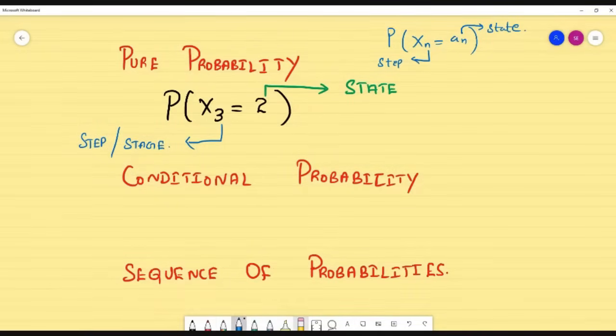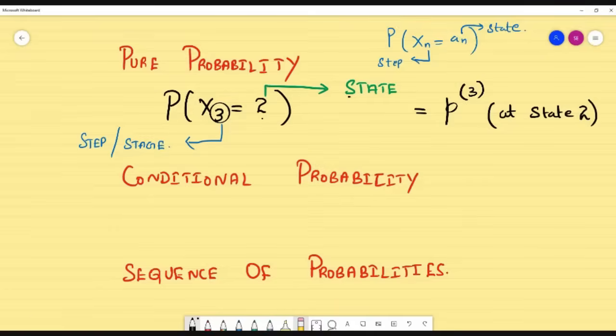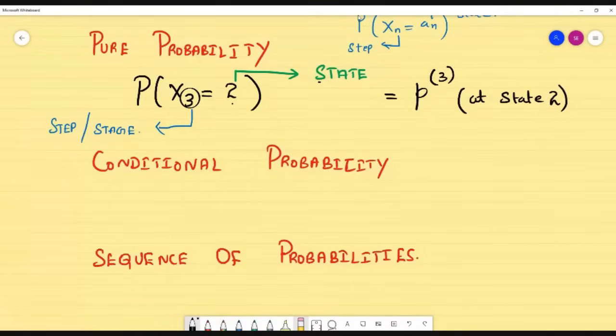So now how to write like this? If it is pure probability, we express this in small p. Remember, if it is pure probability, we express this in small p. Now you see the step. How many steps do we have? We have the third step. We have to give notations like this. It's the third step. And what is the state here? 2. So at state 2. Once you identify this, then from the problem you can get the probability. So remember, when you find pure probability, always we use the small p notation, the step will come in the power like this, and which state it is, we have to write like this.